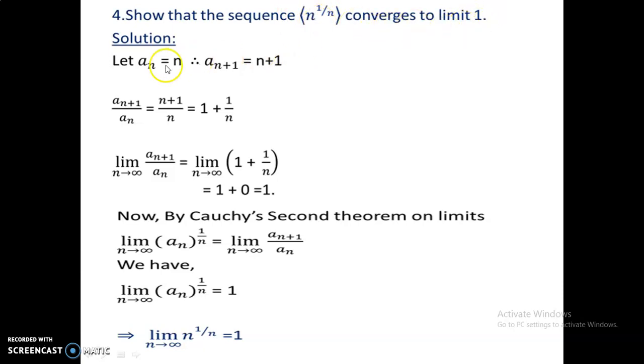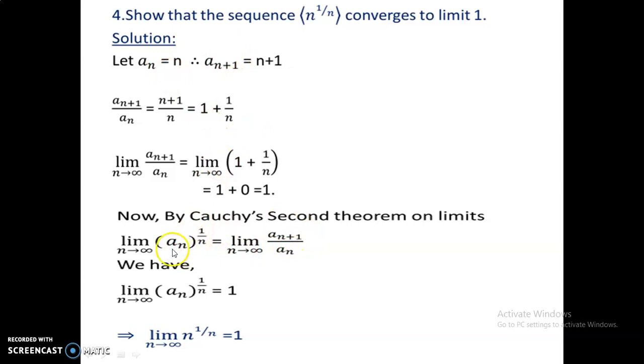converges to limit 1. So now let us take an is n, because an is n here, and n plus 1, because we can apply the second mean value theorem on limits there. So let us take an placed by n plus 1, we get n plus 1 by an, so this is n plus 1 by n, it means 1 plus 1 by n. So when you apply the limit on both sides, it leads to 1 there. So therefore by Cauchy's second theorem on limits, we got this is also 1.